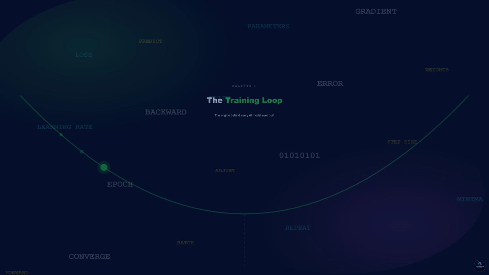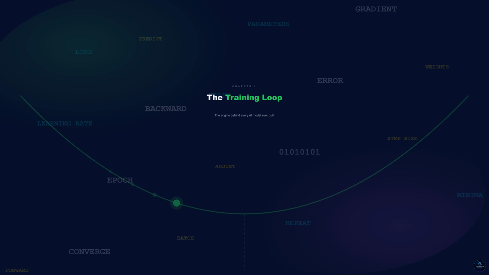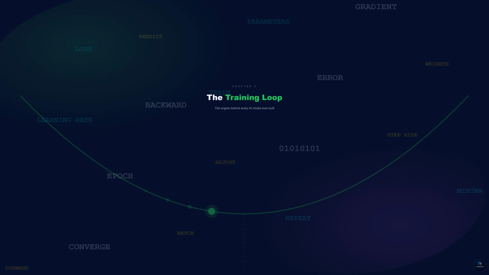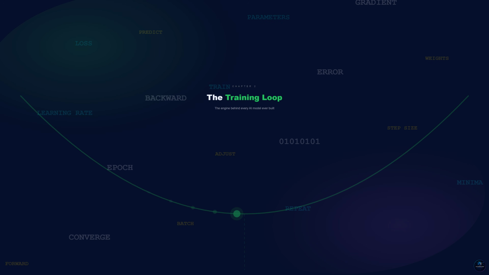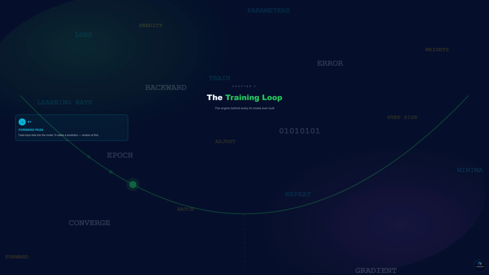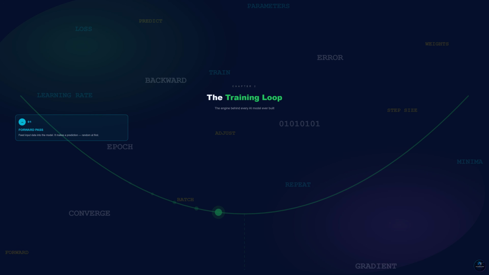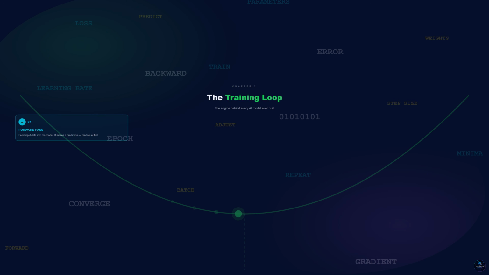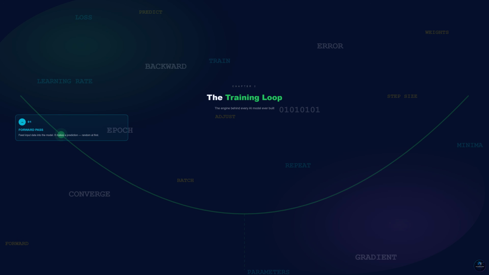Adjustment. This brings us to the most important concept in all of machine learning, the training loop. It has 4 steps, and every AI model you have ever used went through this loop billions of times before it was deployed. Step 1, the forward pass. You take a piece of training data, an image, a sentence, a number, and you feed it into the model. The model makes a prediction. Before training, this prediction is essentially random. The model has no idea what it is doing yet.